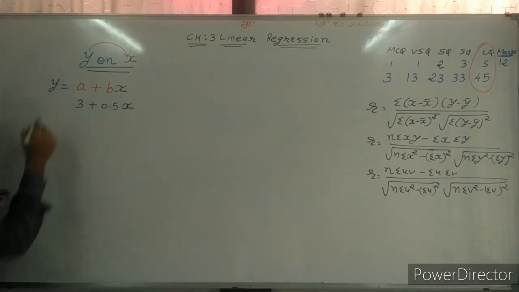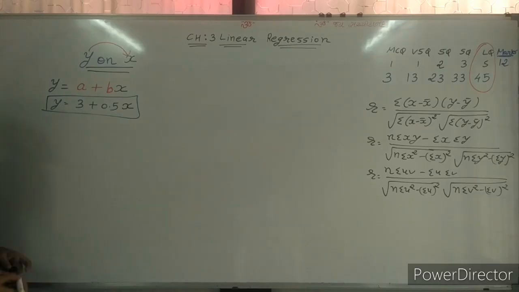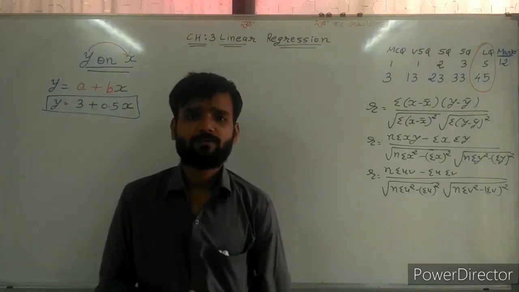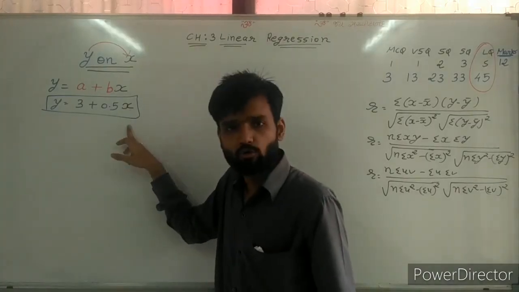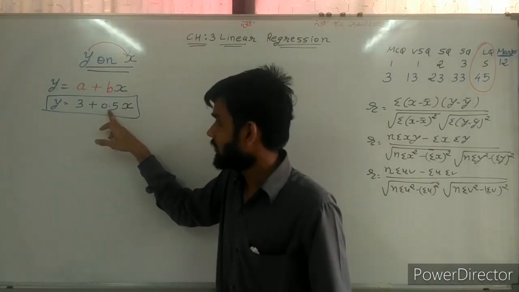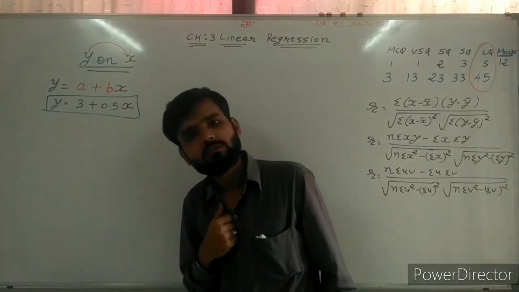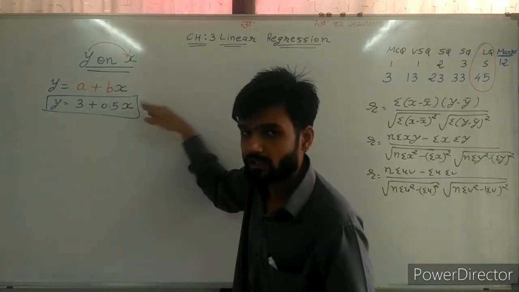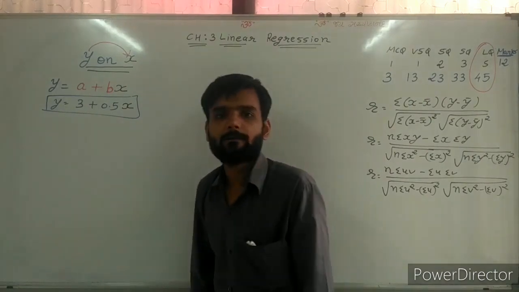We need to find the value of y, so this becomes my function. Now in this function, if I replace x with 2, then 2 into 0.5 is 1, plus 3, is 4. The value of y is 4. In this way, if we put the value of x in the function, we will get the value of y.